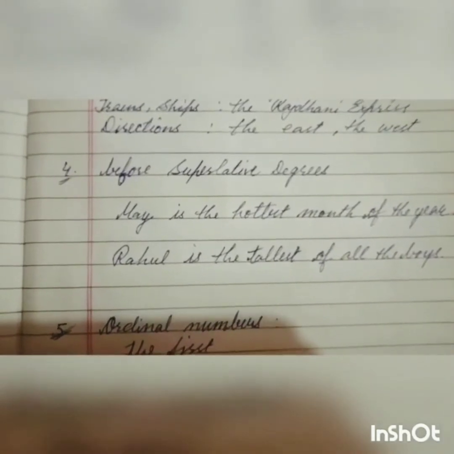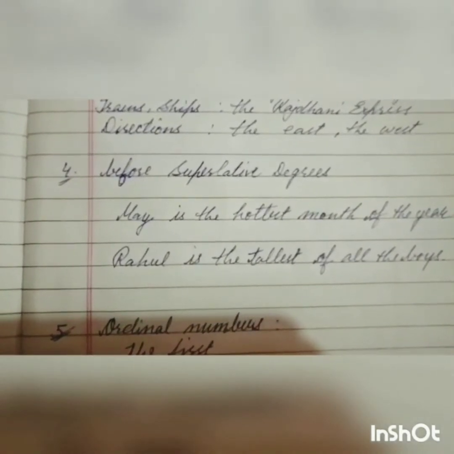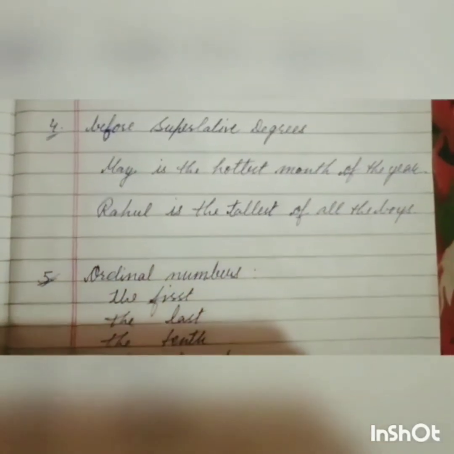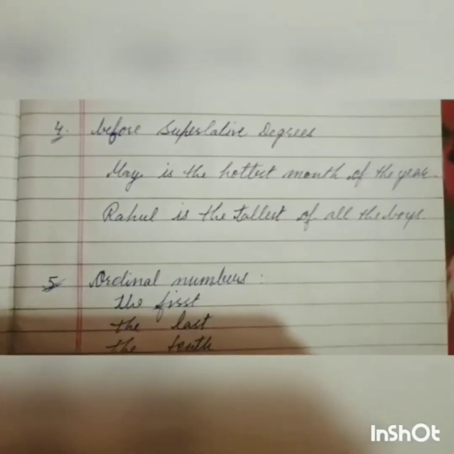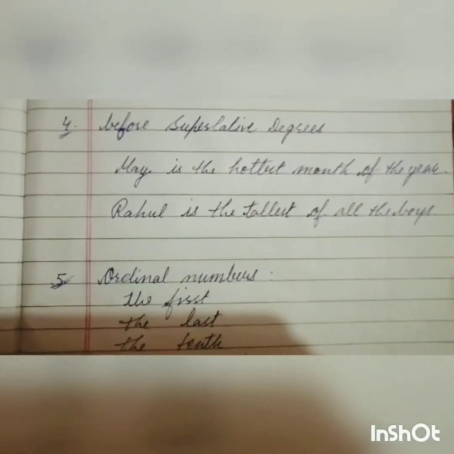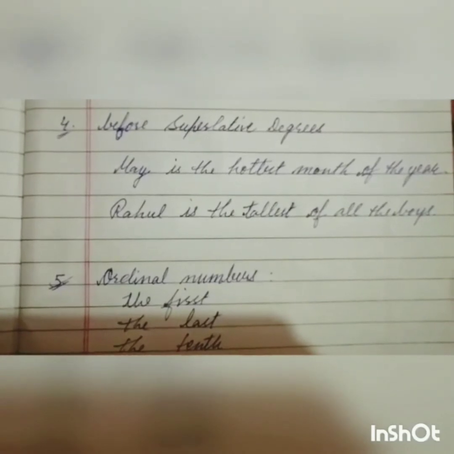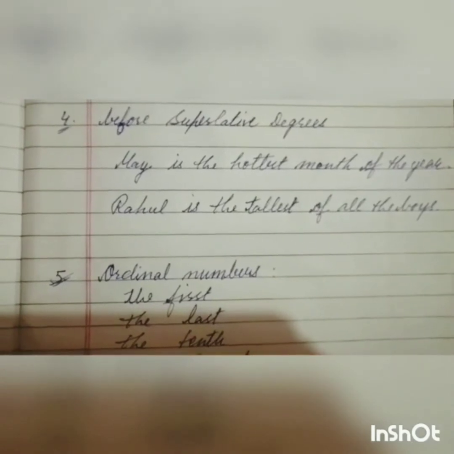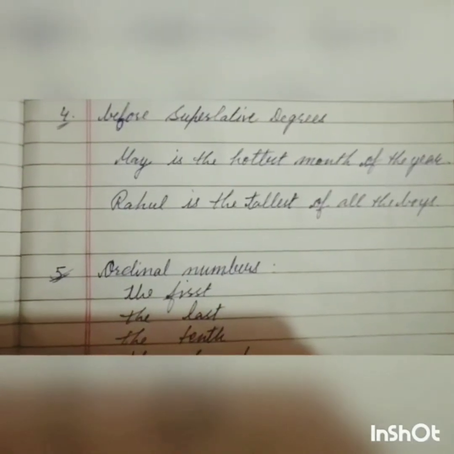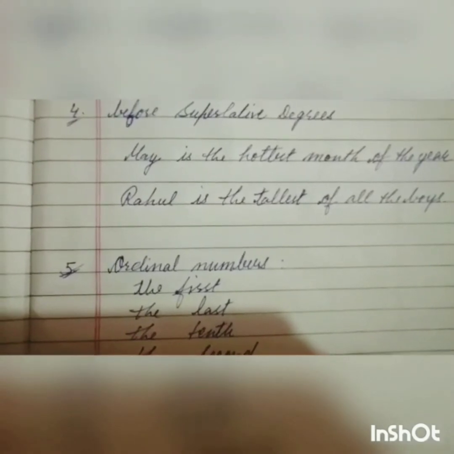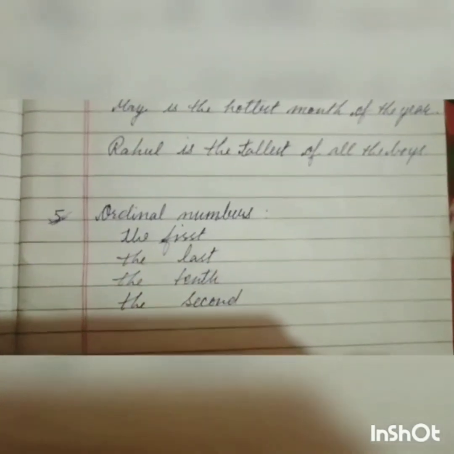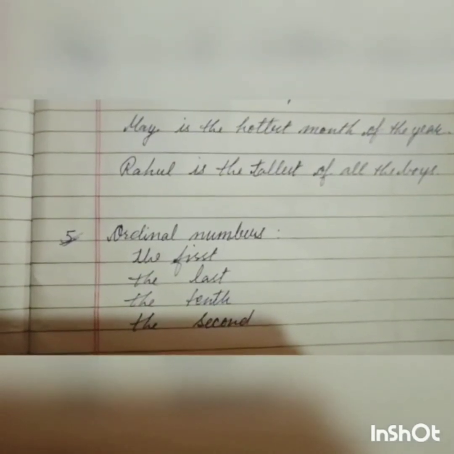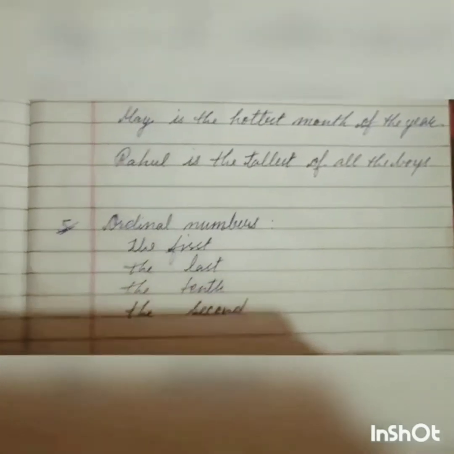Direction. Before the names of directions like the east, the west, the north, the south, the southeast, we can use the definite article the. Before superlative degrees, so you all know about the positive degree, comparative degree, superlative degree. So before the superlative degree, we use the. May is the hottest month of the year. So hottest is the superlative degree. And see again, Rahul is the tallest boy of the whole class. Here tallest is also a superlative degree. So we will use the before them.